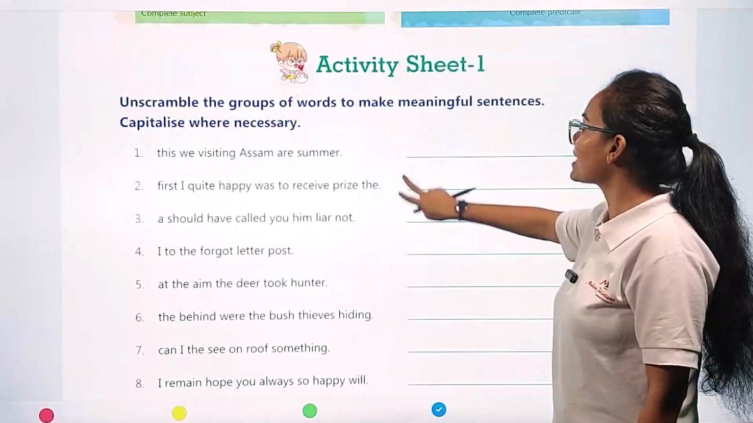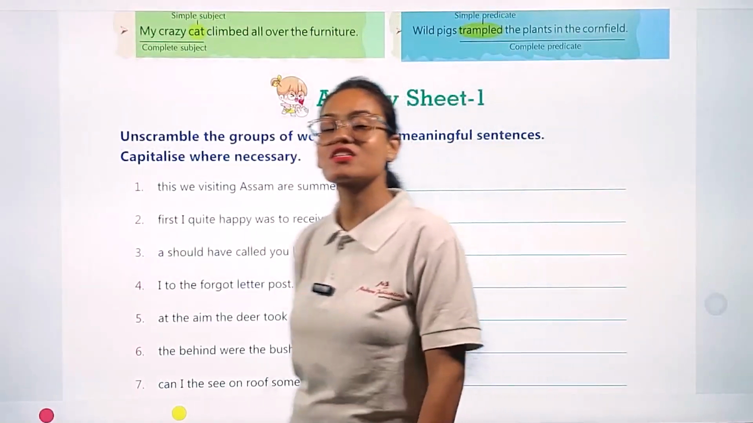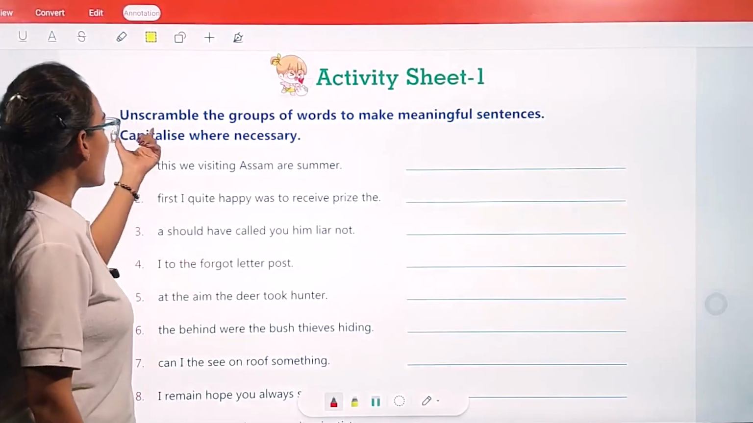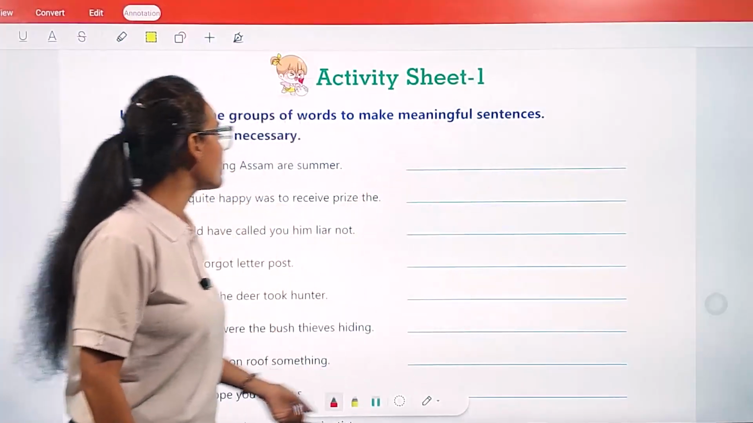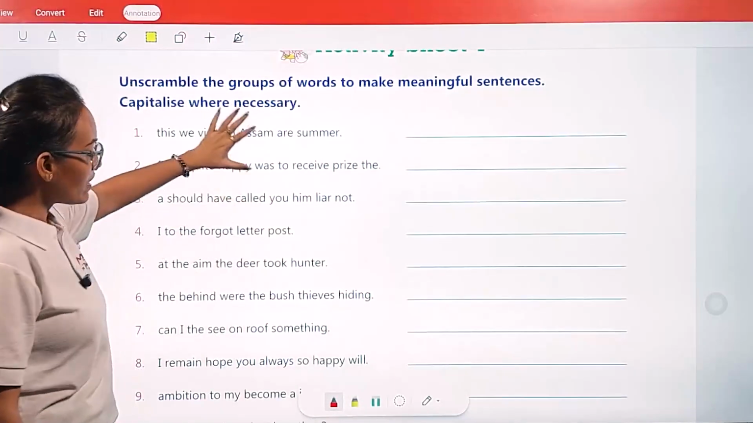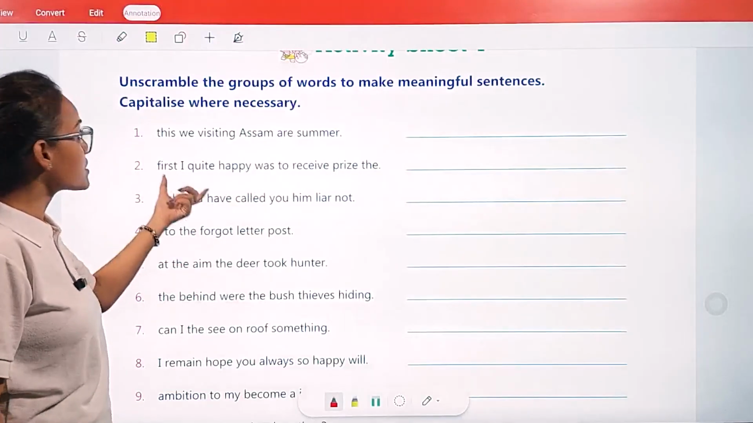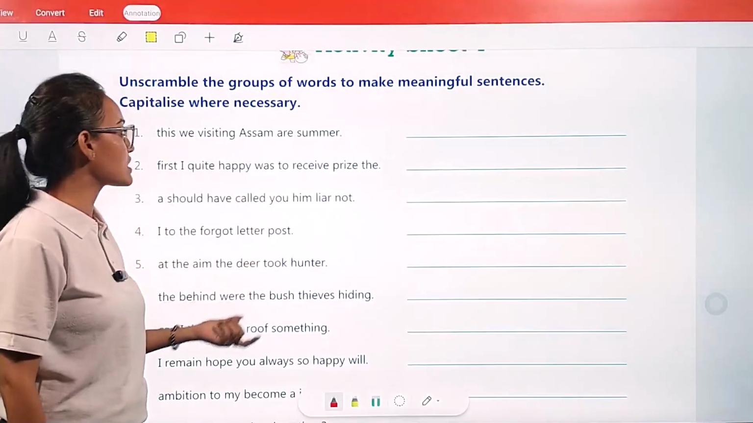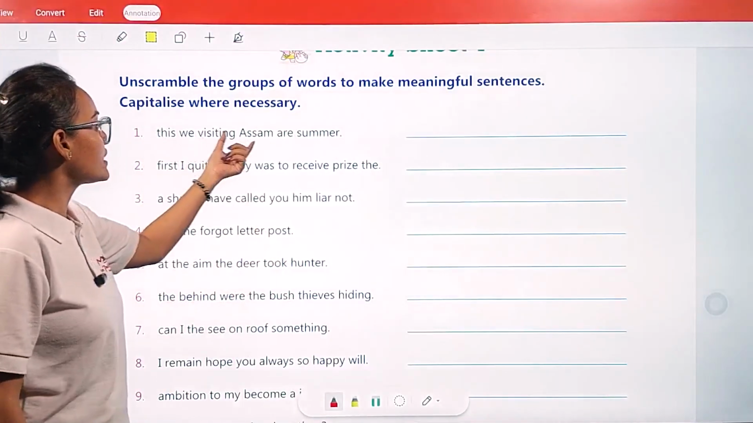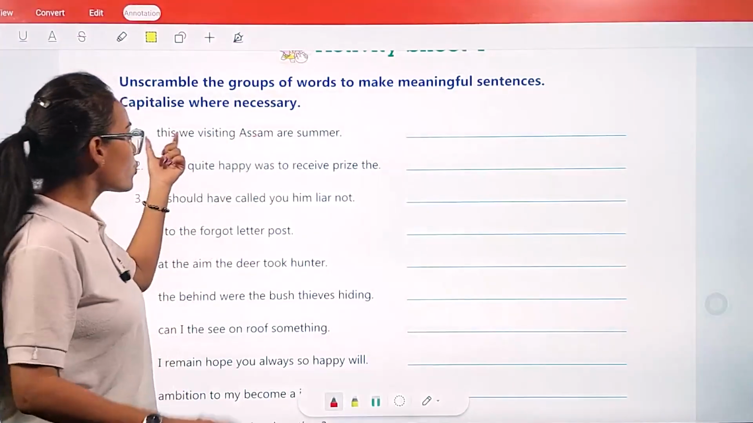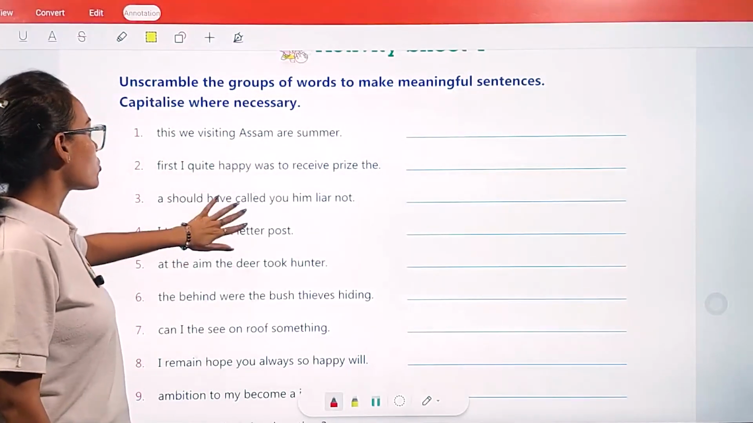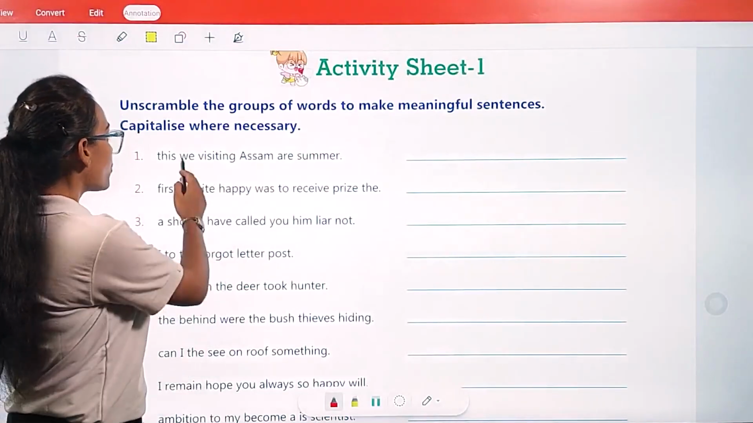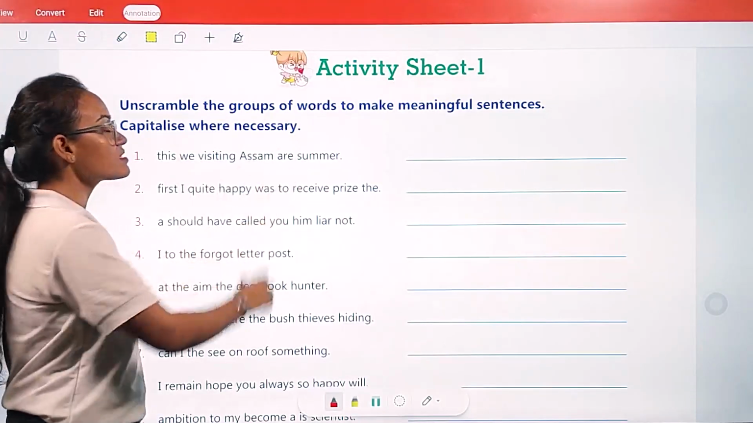Now come with me and let's complete activity sheet number 1, which is based on the subject and predicate of the sentence. So here, my dear student, what we are going to do is unscramble the groups of words to make a meaningful sentence. Capitalize where necessary. Here, my dear student, the words are scrambled. Now we have to unscramble them and make a meaningful sentence. See, the first one: we visiting Assam are summer. So in what way are we going to rewrite this sentence? We are going to rewrite the sentence like this. We are visiting Assam this summer.